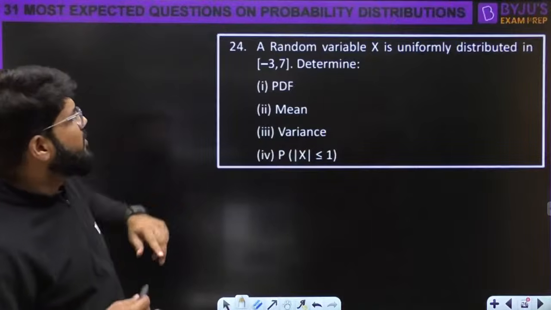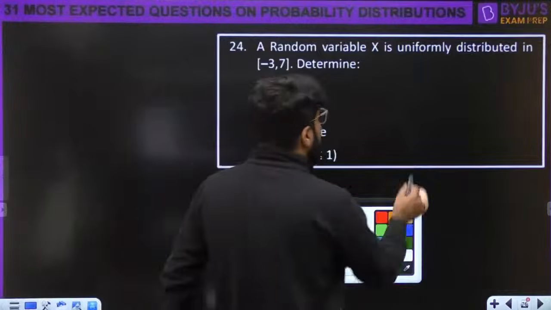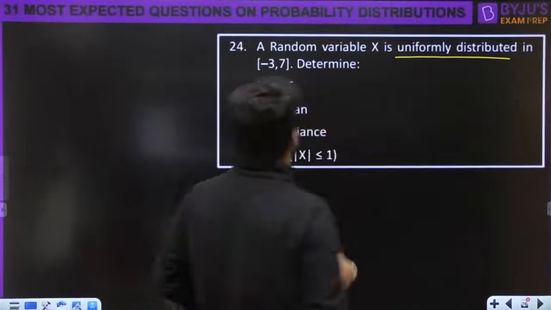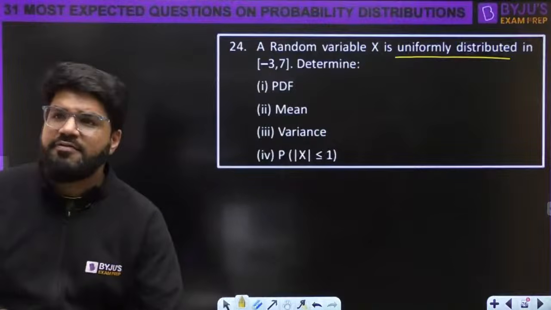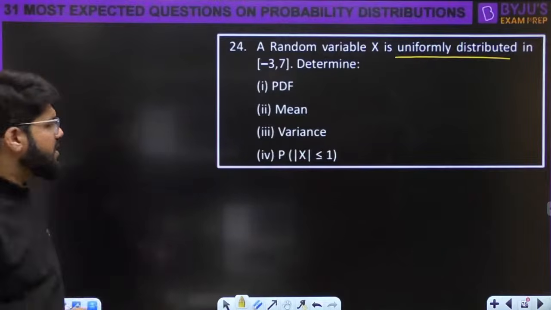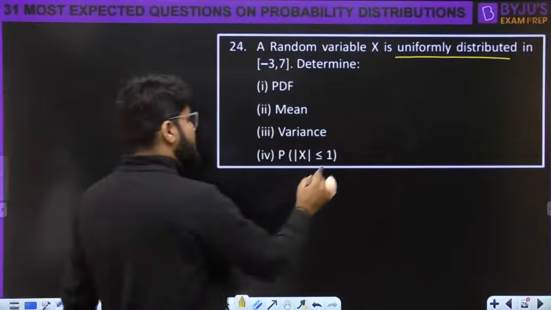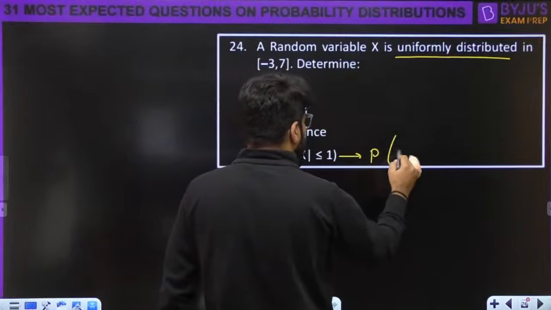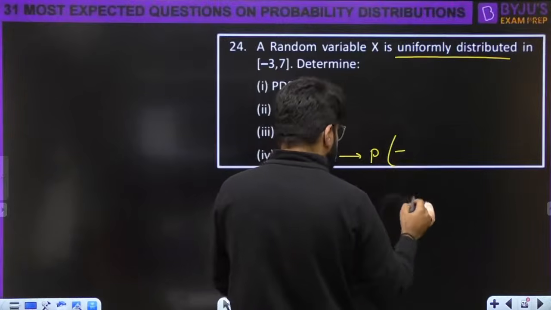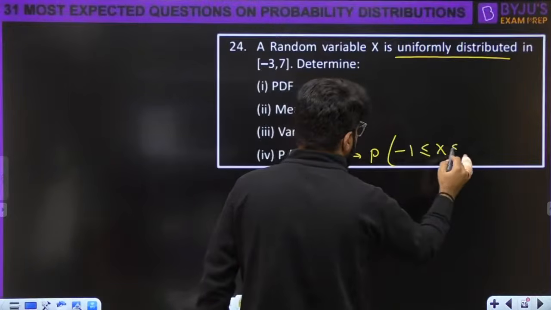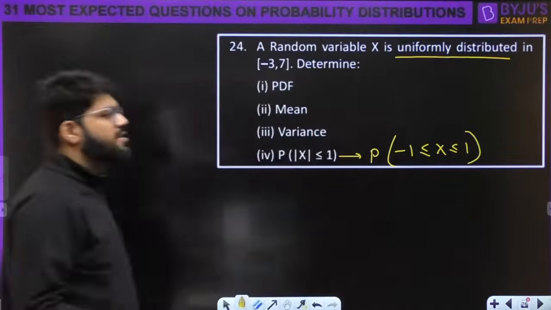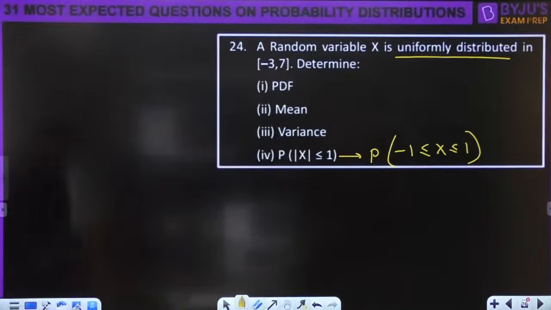Now, random variable x is uniformly distributed in -3 to 7. Find the PDF, mean, variance and probability mod x less than or equal to 1. Mod x less than or equal to 1 means the probability that x is between -1 and 1.